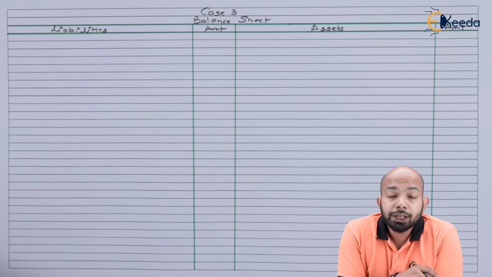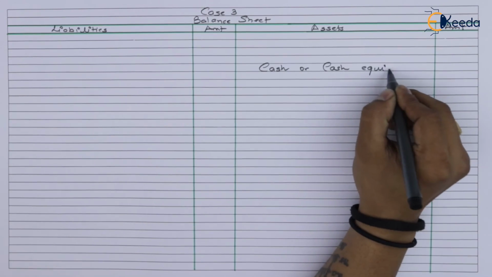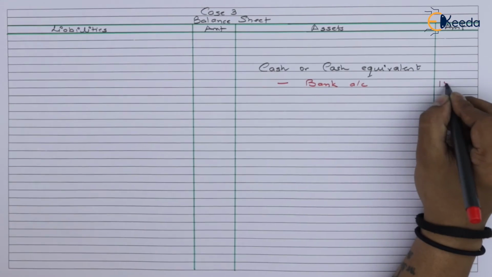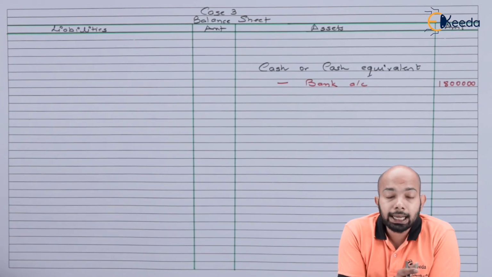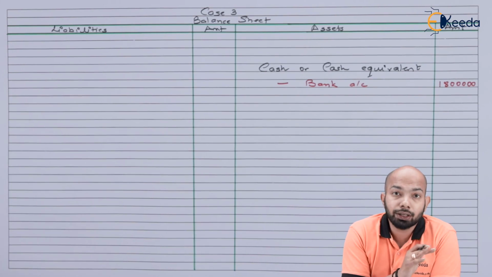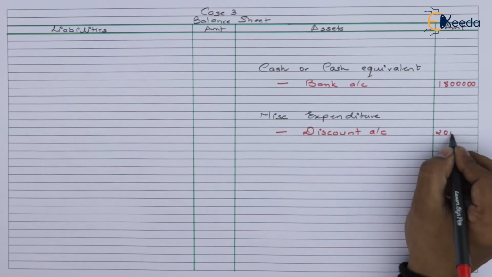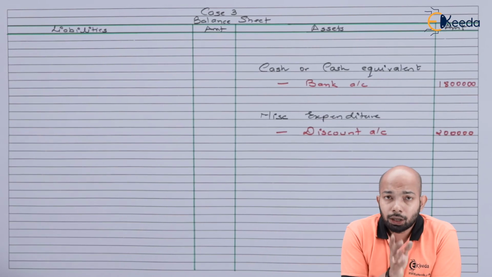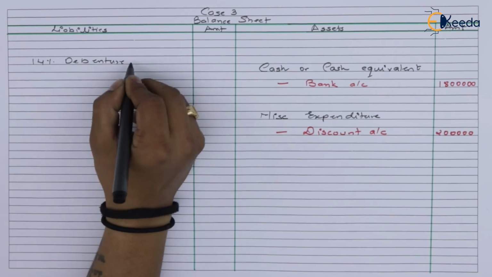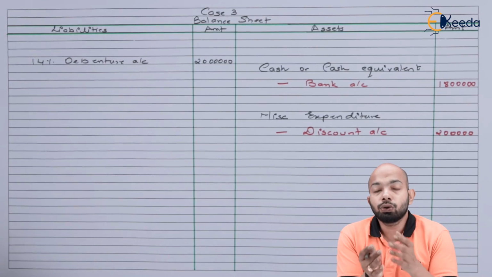So the first total that we'll be mentioning here is the bank value, or cash or cash equivalent. So that comes to a total of 18 lakh rupees. The next will be miscellaneous expenditure, again on the asset side, because that refers to the discount here. So discount has also been mentioned. Now the next part that we have to mention is the 14% debenture balance. So that gives you a total of 20 lakh.